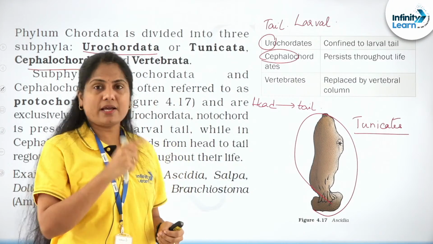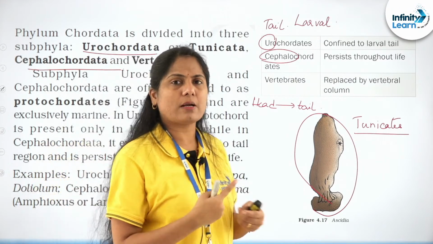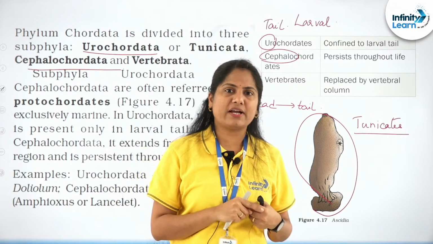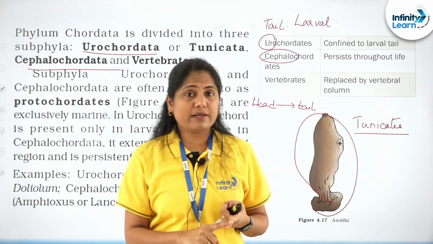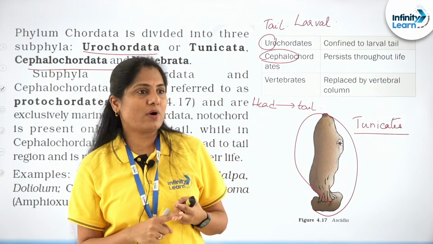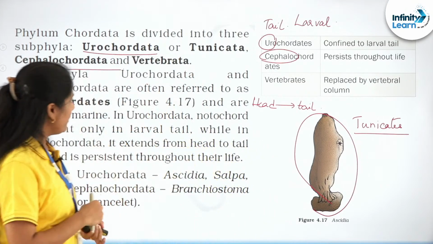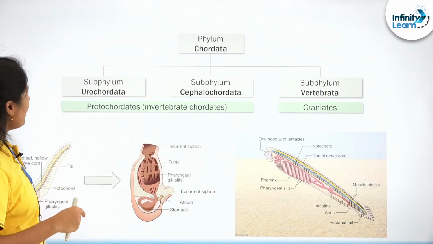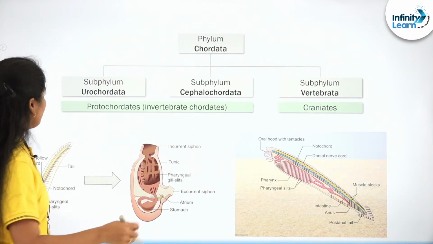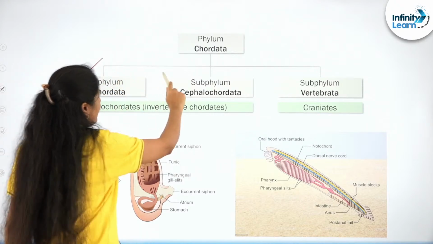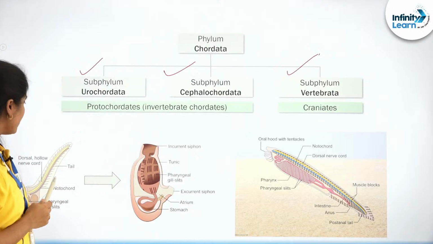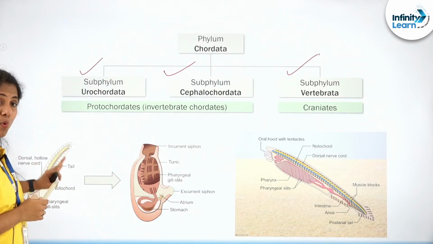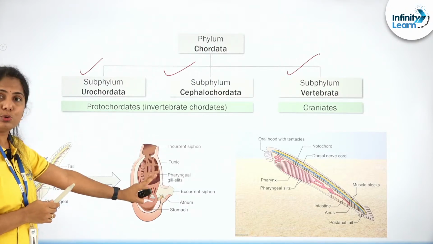So the question I asked, not many of you are coming up with the answers. Exclusively marine phyla. I gave you Echinodermata and then Hemichordata. What is the third one, right? And then we have the phylum Chordata, which has the urochordata, cephalochordata, and the vertebrates or the craniates. Look at this, the larval tail is more advanced compared to the adult.